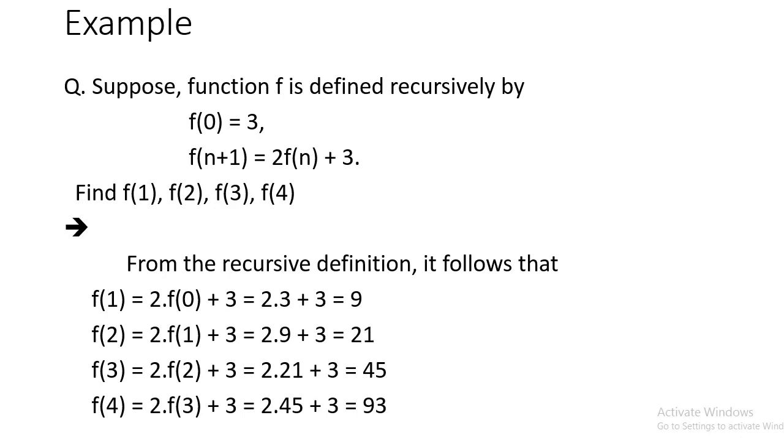Now put the value n is equal to 0 for the first time in the second statement of the question. The statement is that f of n plus 1 is equal to 2 f of n plus 3. So put n is equal to 0 here. After putting the value 0, f of 0 plus 1, that is f of 1, is equal to 2 f of 0. We already know that the value of f of 0 is 3. So 2 into 3 plus 3 is equal to 9. Likewise we get the result 9 here.